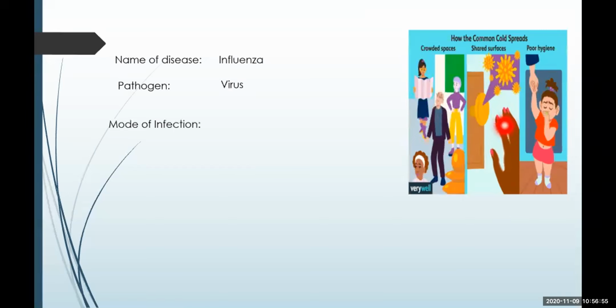If there is sharing of the surfaces, the virus might enter the body. And even improper hygiene at the house and the areas of work may lead to the infection of influenza. So basically, the mode of infection is contact with the infected person or with the infected surface.